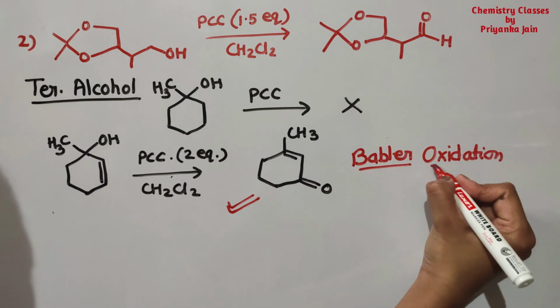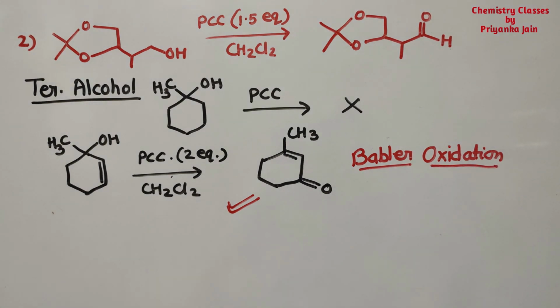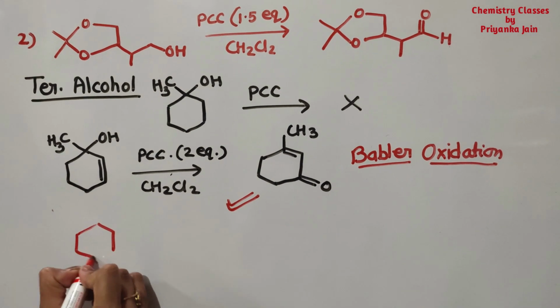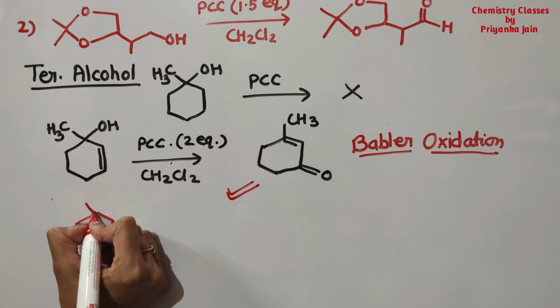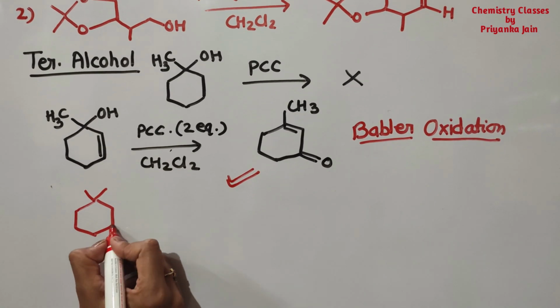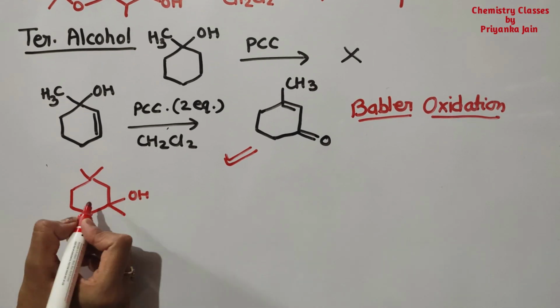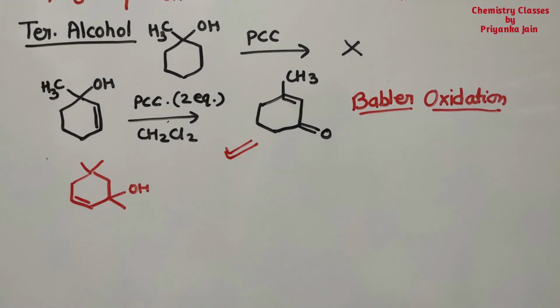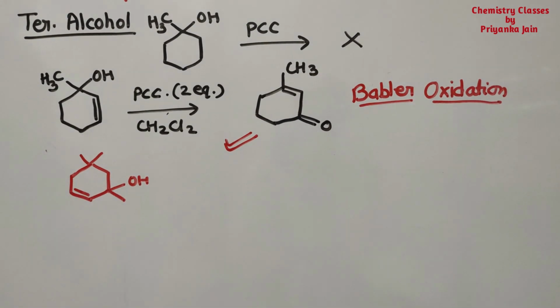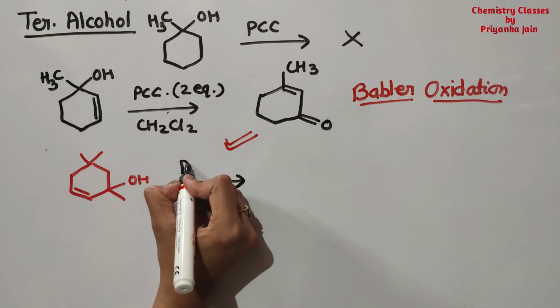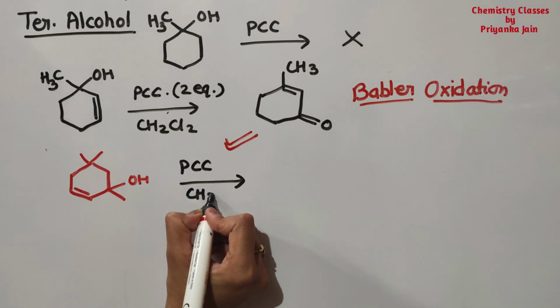So we will see some more examples of this type. Suppose we have given another compound. Here is the OH and this is the methyl group, and at this position there is a double bond. Now we are first treating it with PCC in CH2Cl2.